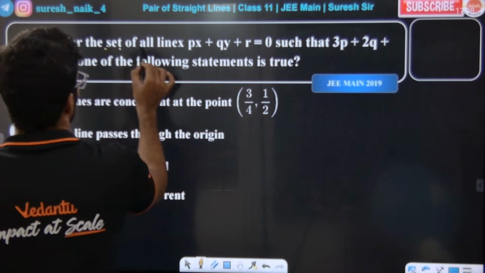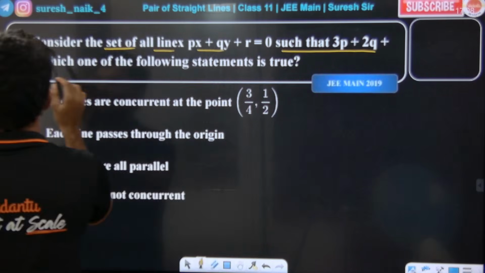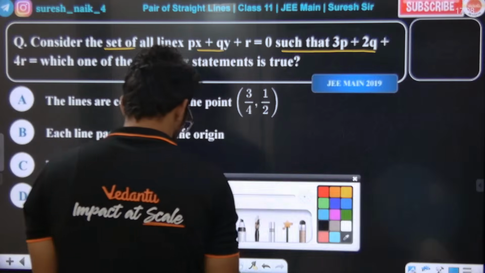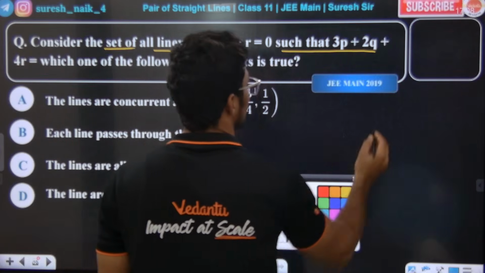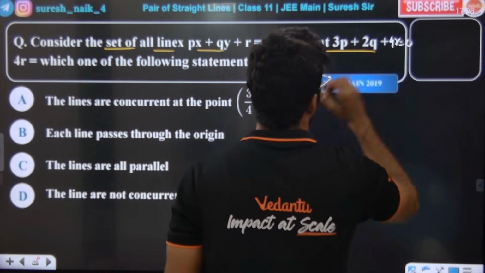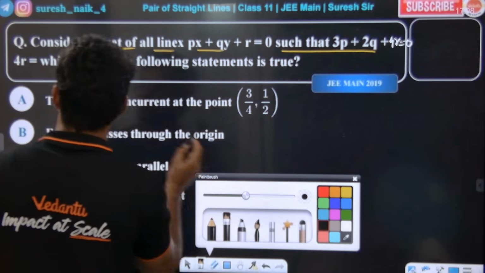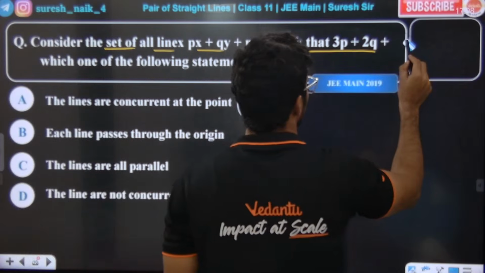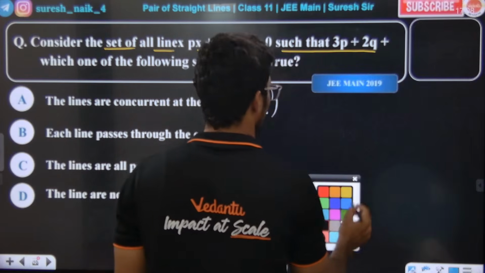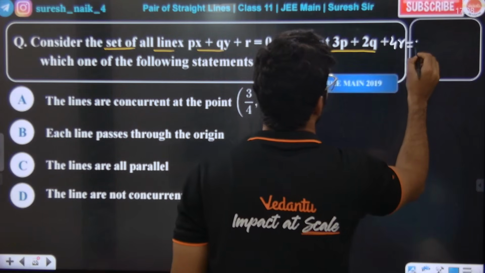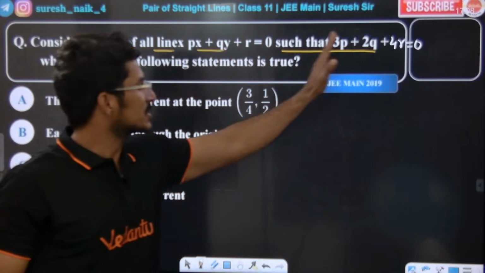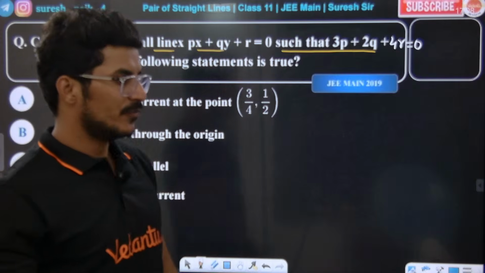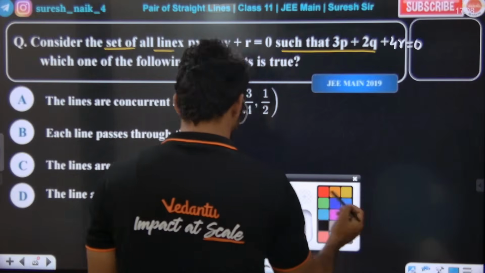Sir, consider the set of lines such that px plus qy plus 4r is equal to 0, and then which of the following statements is true? Okay, wow. Which of the following statements is true? Eppadi pandradhuna paru. Sir, what is the r value from this?